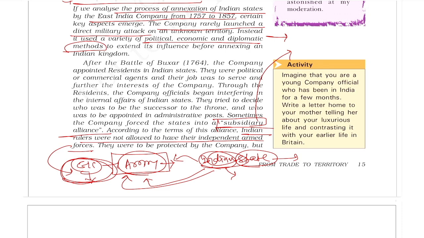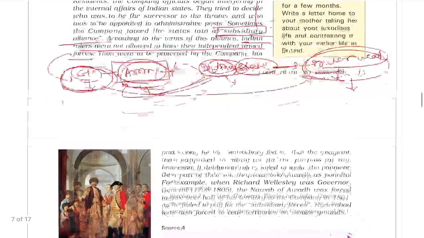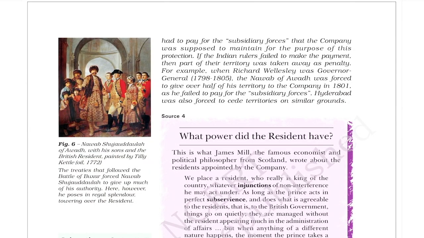So whenever the ruler is weak or not favorable to the East India Company, they can easily replace him. Why? Because now this ruler doesn't have any independent army. To maintain this army, the East India Company asked the state to pay for the subsidiary force. If they didn't pay, they had to give some land so that the East India Company could use the revenue from this land.